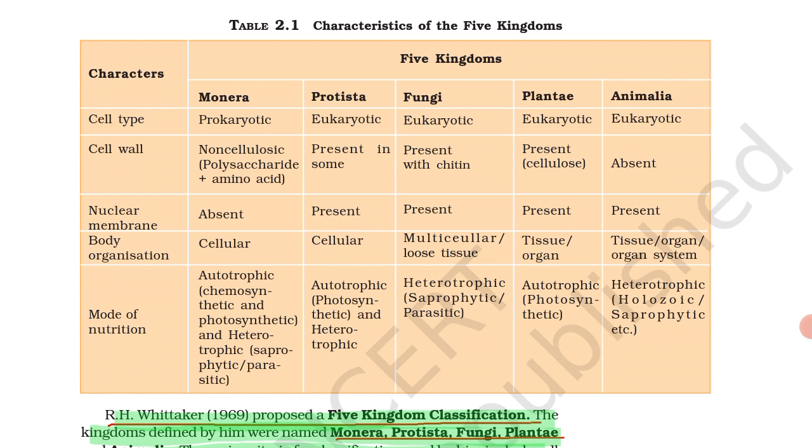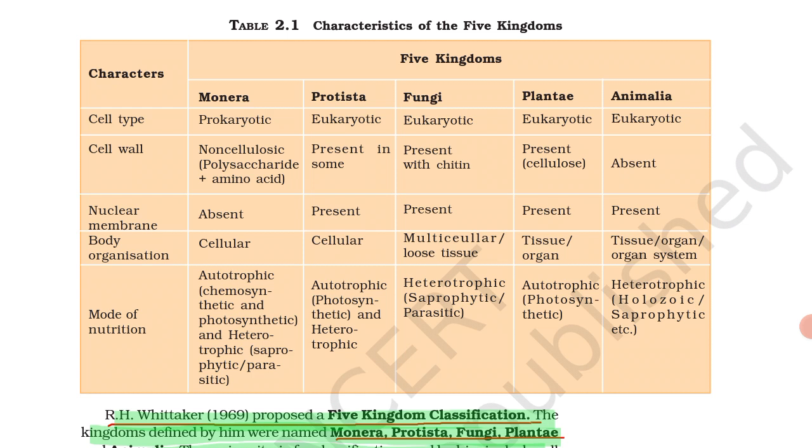The nuclear membrane in Monera is absent. In Protista, Fungi, Plantae and Animalia, the nuclear membrane is present. Next is body organization. Body organization in Monera is cellular. Protista is also cellular. In fungi, body organization is multicellular with loose tissue. In Plantae, tissue and organ system. In Animalia, tissue, organ and organ system.